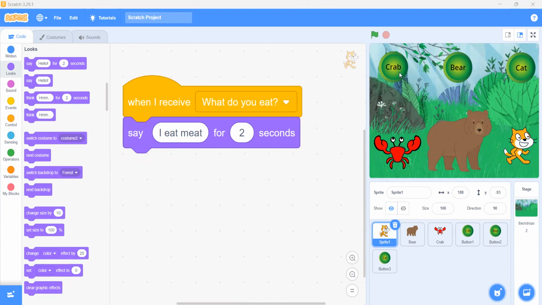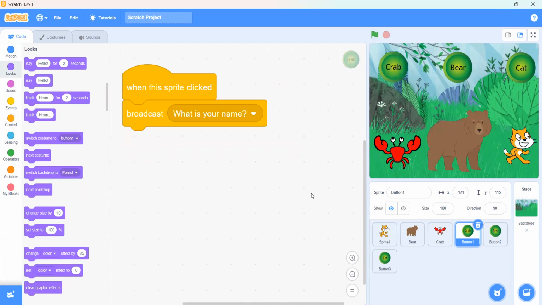Now when we are clicking on this crab, what this crab button is broadcasting is, what is your name. So when I click on this crab button, it is broadcasting what is your name. Because when we click on this crab button, all these sprites will be receiving this message, what is your name.